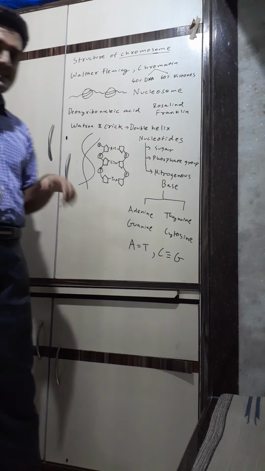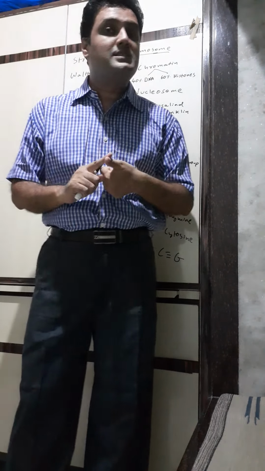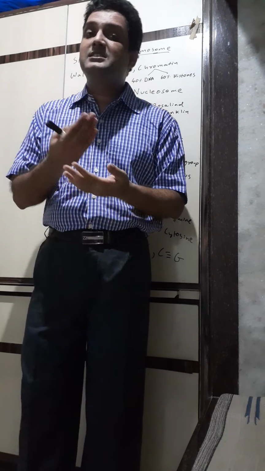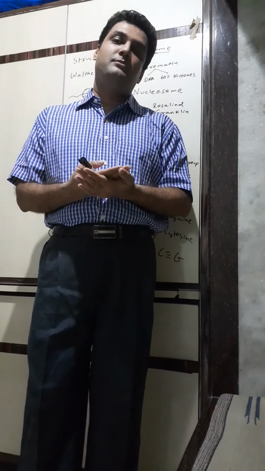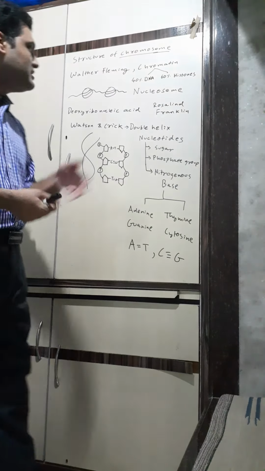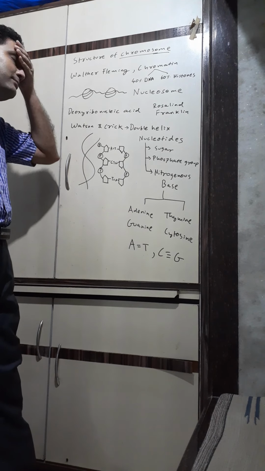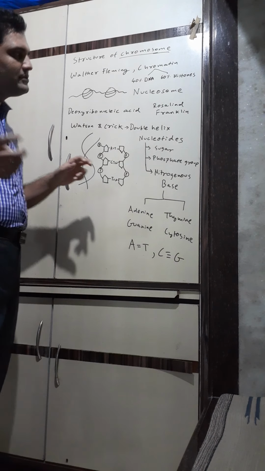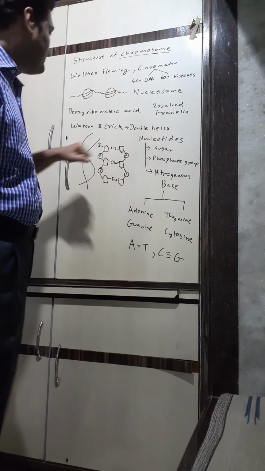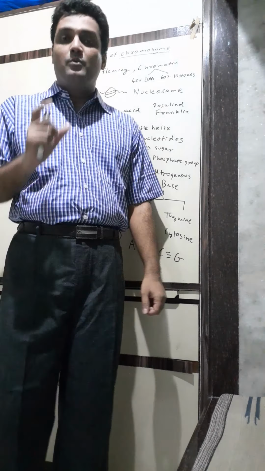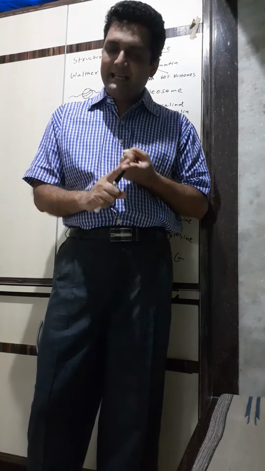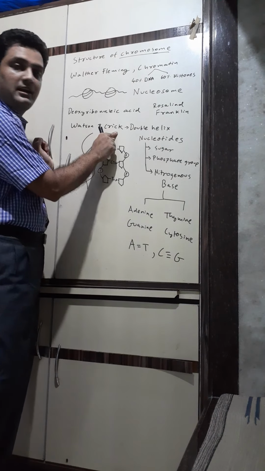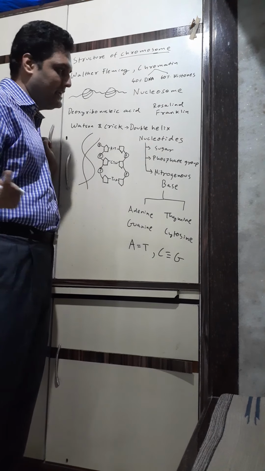Now, DNA. We'll study DNA in detail. DNA is deoxyribonucleic acid. As we know, children, it is responsible for heredity. It is responsible for our genetic characters. Deoxyribonucleic acid, children, is present in the nucleus, in the chromatin fibers. DNA was first seen by Rosalind Franklin, but the actual structure of DNA was given by 2 scientists, James Watson and Francis Crick. So Watson and Crick have given the structure of DNA.